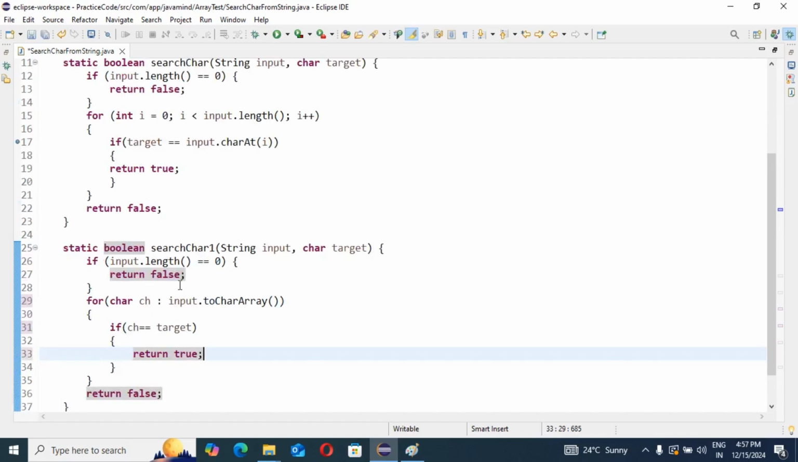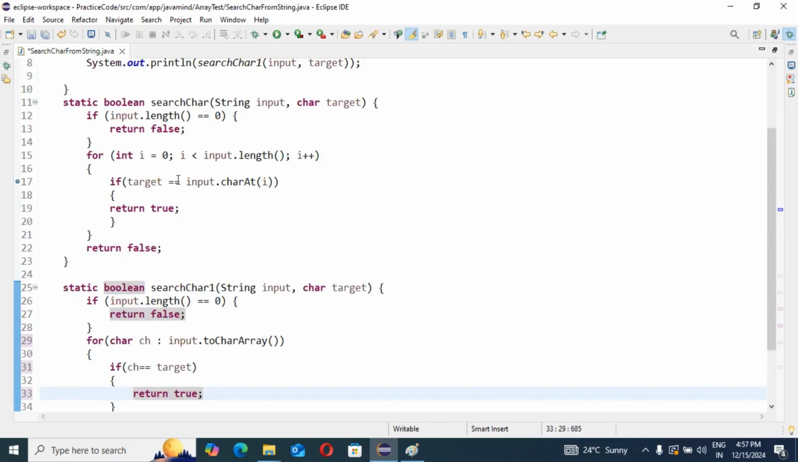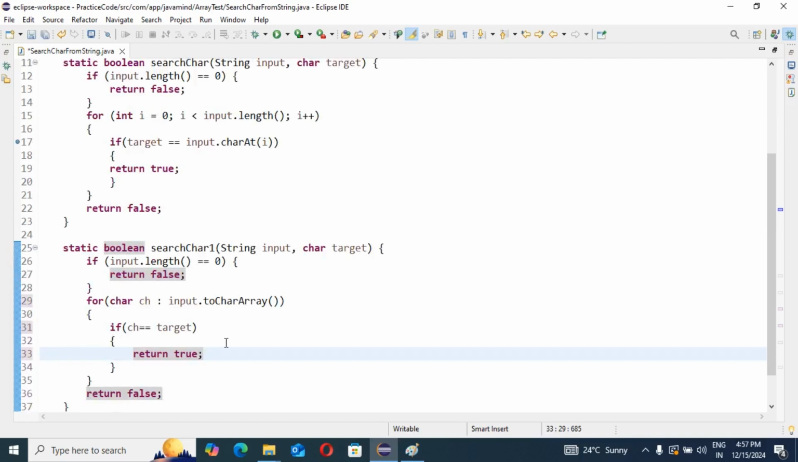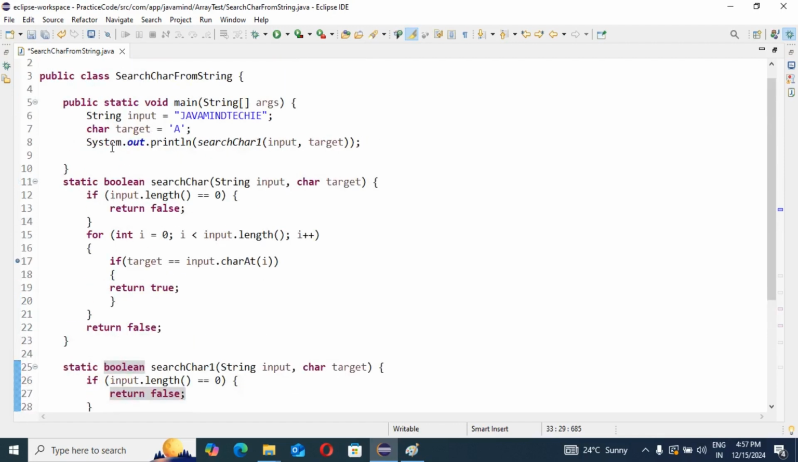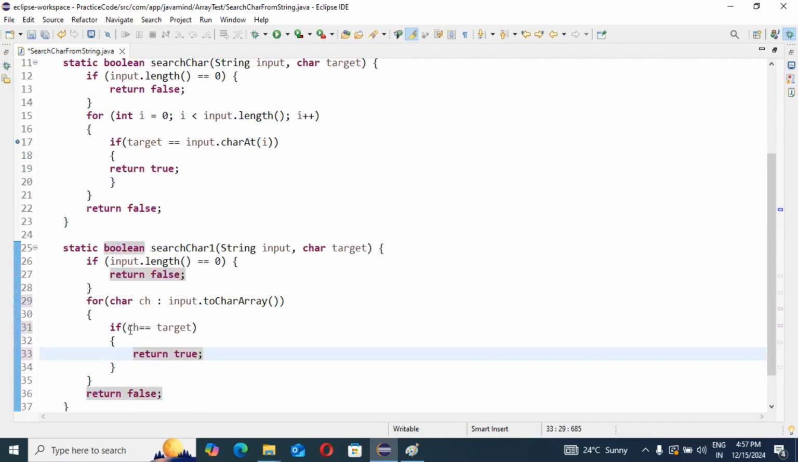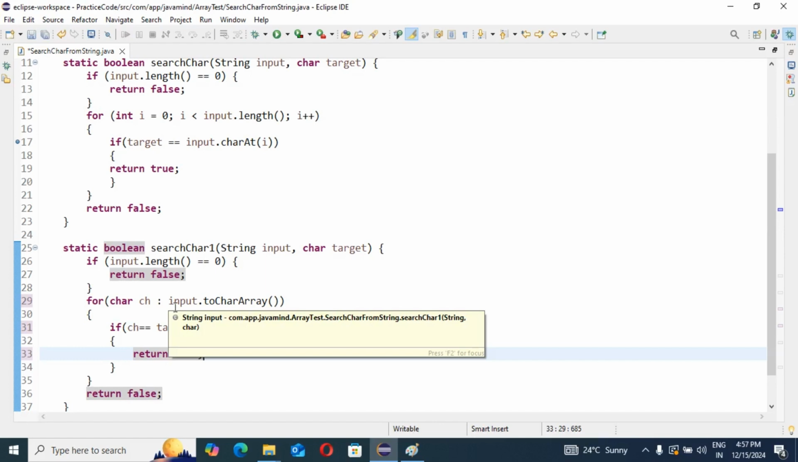Same thing I am doing here with a normal for loop, and this time I am going to use an enhanced for loop. In the normal for loop I check with the help of the charAt method, which is available in our string class. But here I am going to use the enhanced for loop. Our target input is of character type, that's why I have taken a character, and our input I am going to convert into a character array.